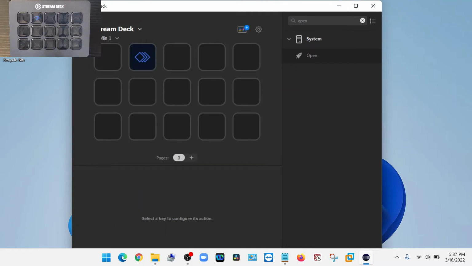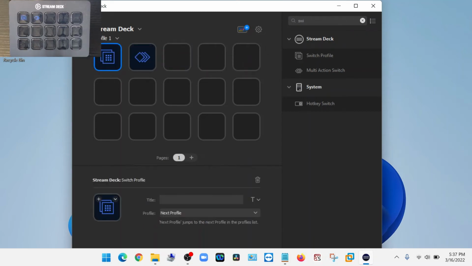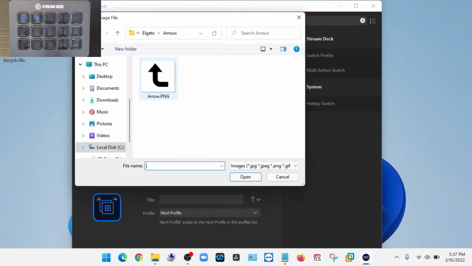Okay, click on the up arrow, that brings me back here. Now there's one thing that's needed to be done before I leave this screen, and that is to configure an arrow that will take me back to the main screen. And the main screen is Profile 1. So in the search box, I'm going to search for switch profile. Bring that over here. And down at the bottom, set from file. Set from file, I have my arrows here.